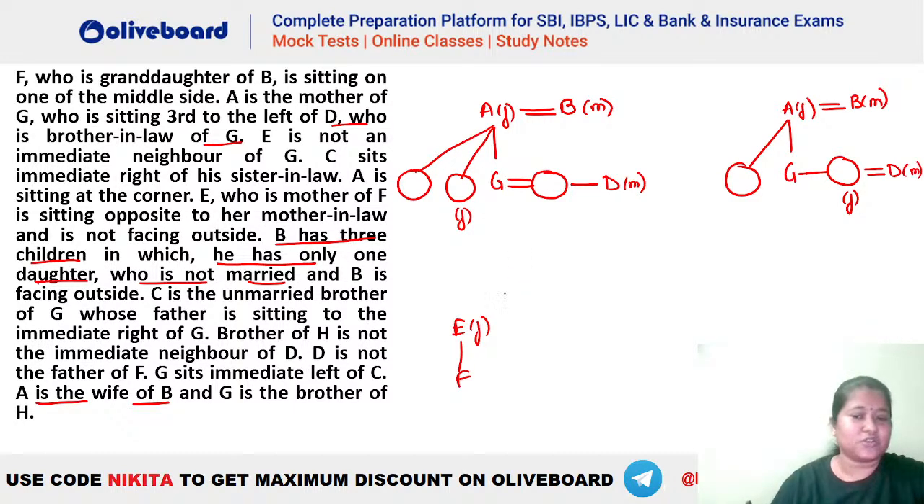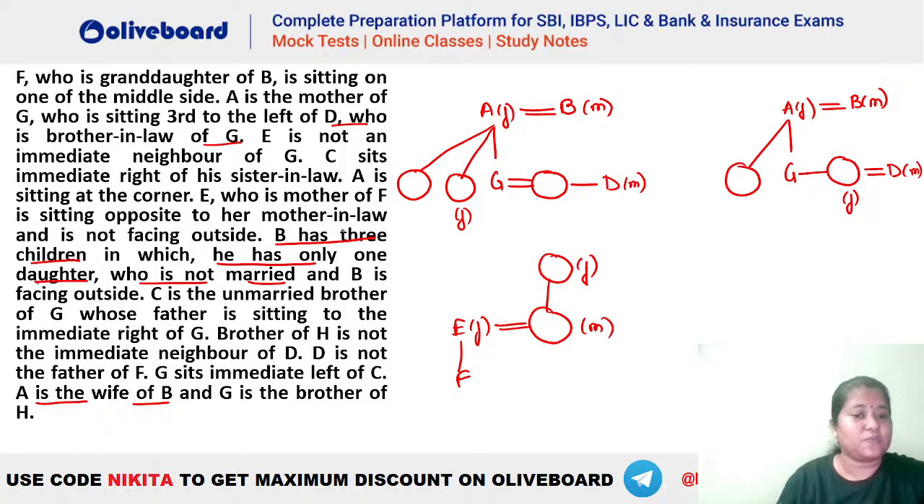Okay, chalo. So you can see that E has to be the mother of F, and it is given E, who is the mother of F, is sitting opposite to her mother-in-law. That means E is sitting opposite to her mother-in-law. That means E has to be a married person here, right? And this married person has a mother here, right? So this is how we will have a mother-in-law for E. ठीक है, और क्या दे रखा है?